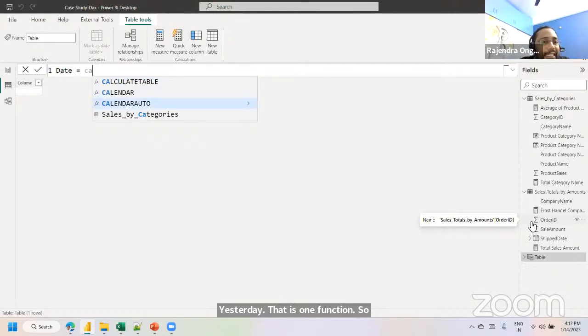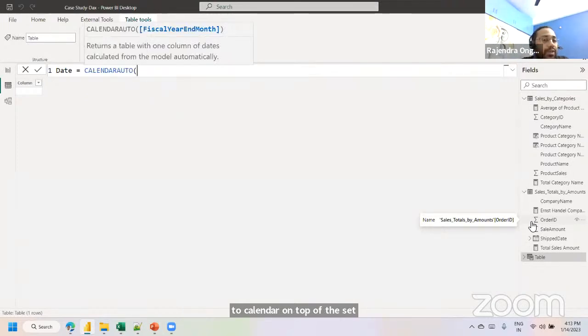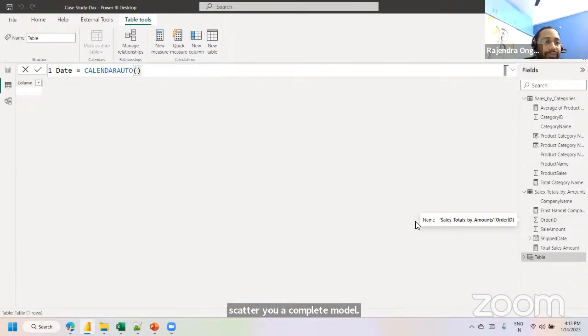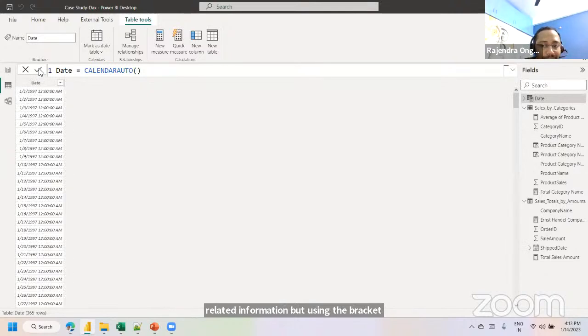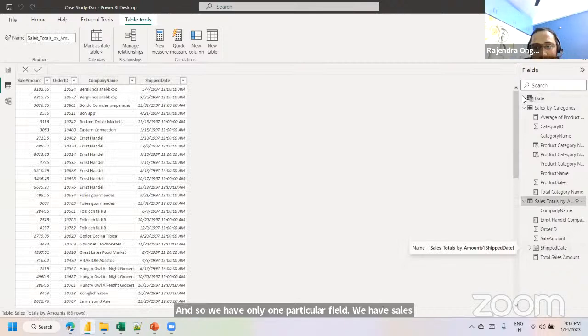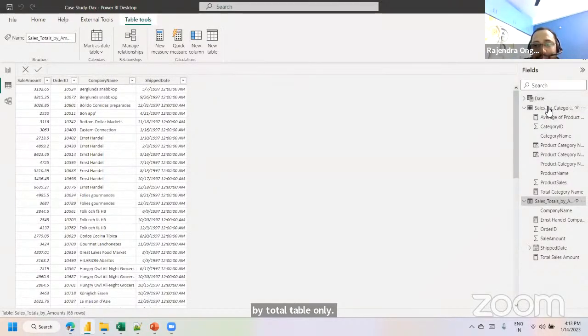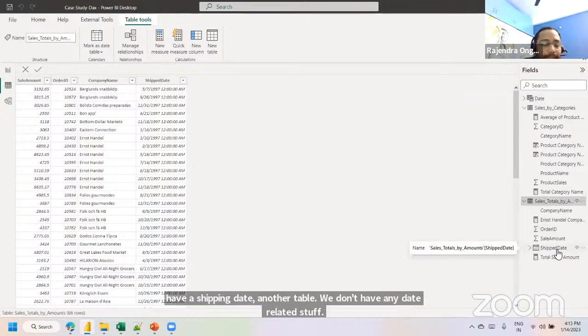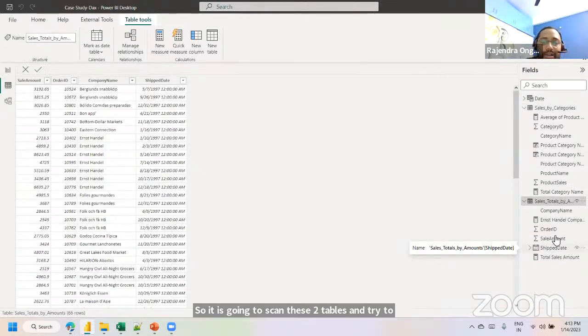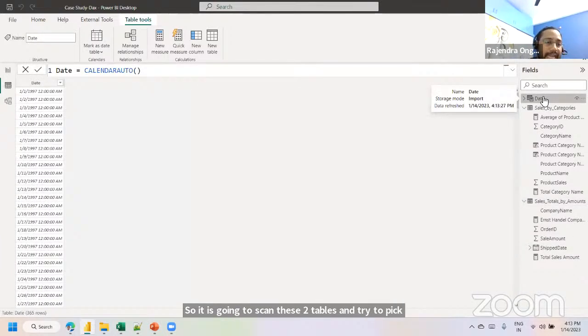As I said, CALENDARAUTO is one of the DAX functions, which is going to scan your complete model, and try to define the date related information. By closing the bracket and validating it, we have only one particular field. We have the sales table only, with the shipping date. In the other table, we don't have any date related stuff. So it is going to scan these two tables and try to pick the information from the shipping date, and project it as date statistics. So this is a separate date table here.